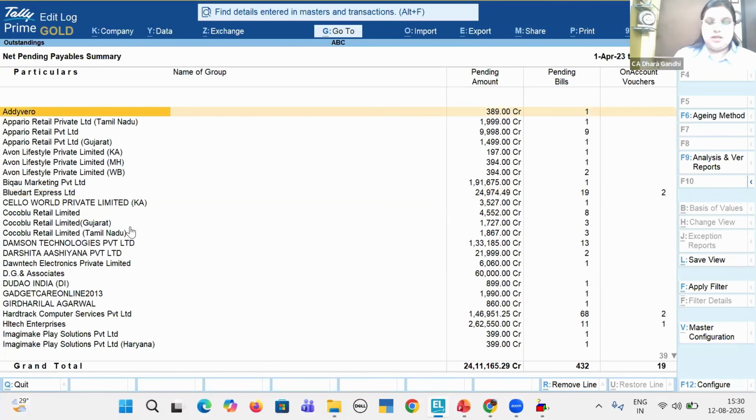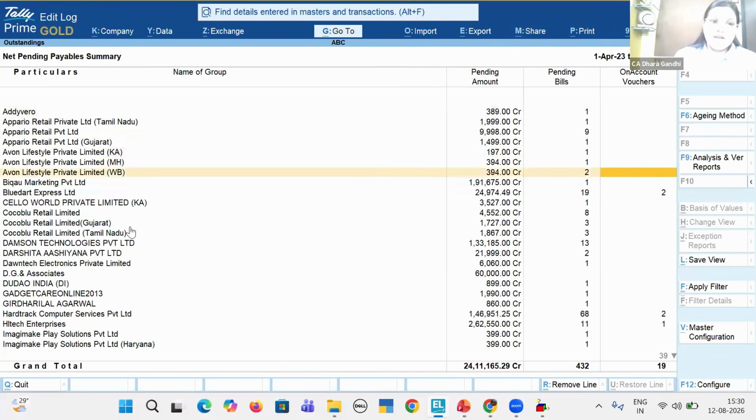What are the pending bills, an important thing on account vouchers. So when we calculate that MSME report, we have to see the number of days they have taken to make the payment for MSME vendors, and definitely MSME has a separate report in Tally now.